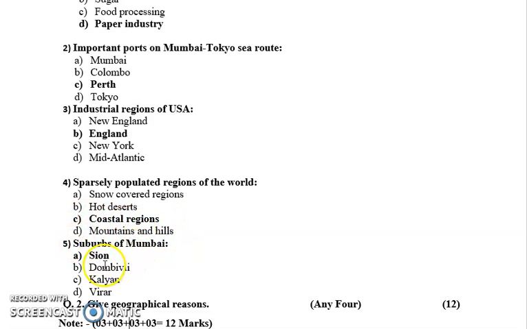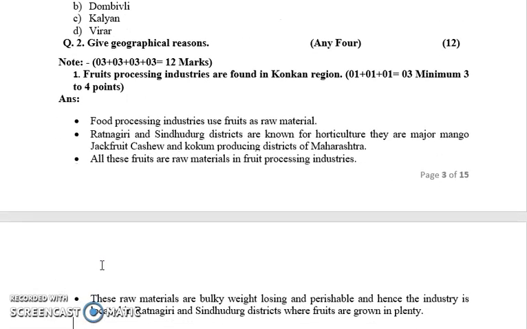Next is suburbs of Mumbai. So Sion is the incorrect statement. Sion does not belong to the suburbs of Mumbai. Next is give geographical reasons.